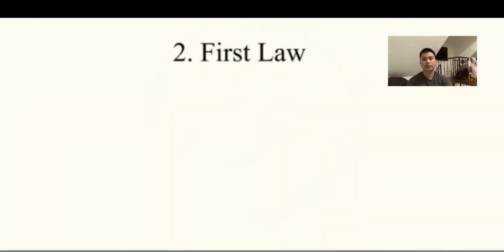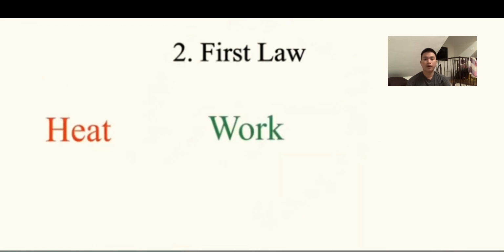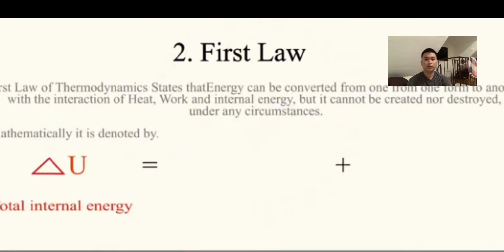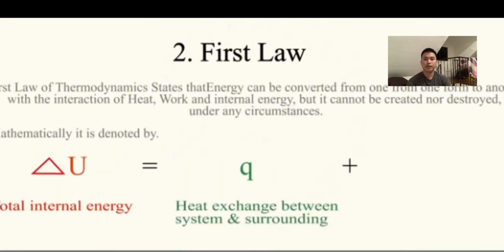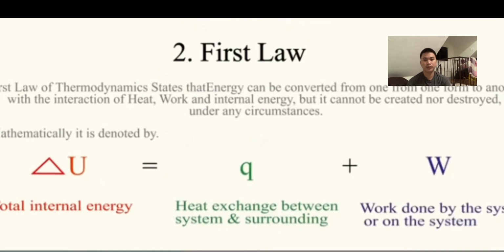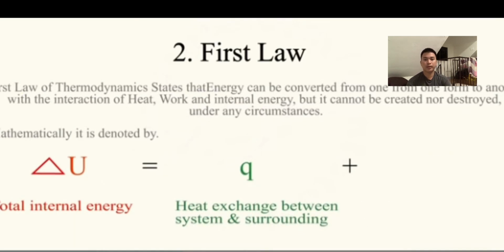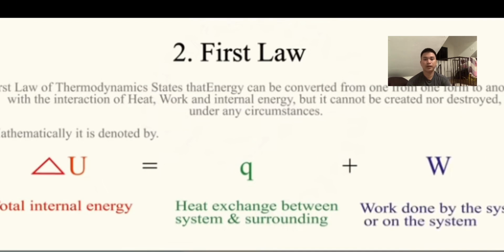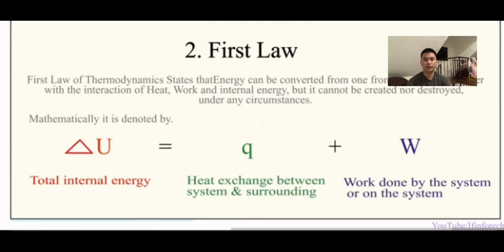Second, we have the first law of thermodynamics, the law of conservation of energy. Energy cannot be created or destroyed, but only transferred or changed from one form to another. This law states that the total energy of an isolated system remains constant. Energy can be converted between different forms, kinetic, potential, and heat, but the total amount remains the same. For example, burning fuel converts chemical energy into heat and light energy.